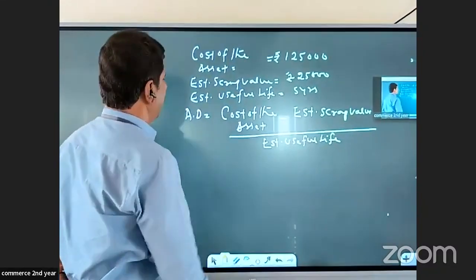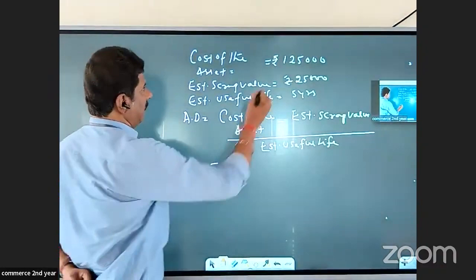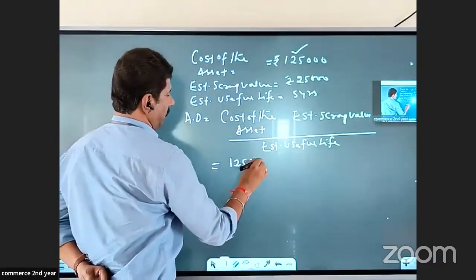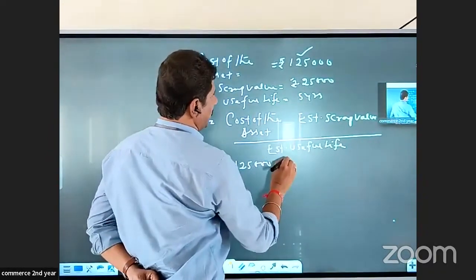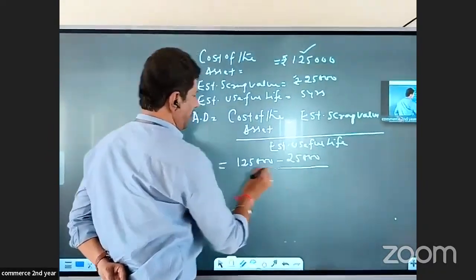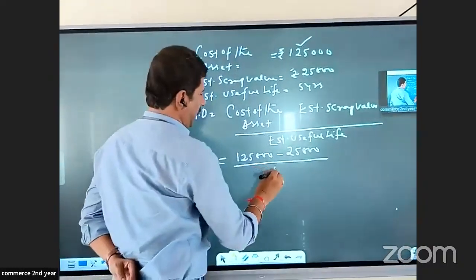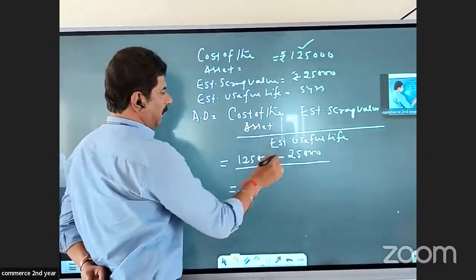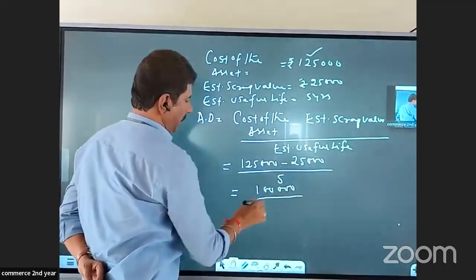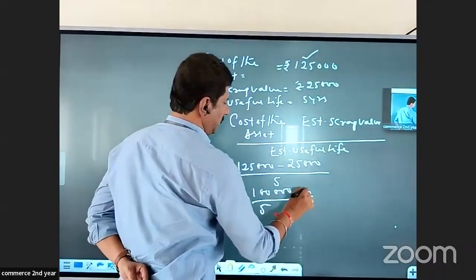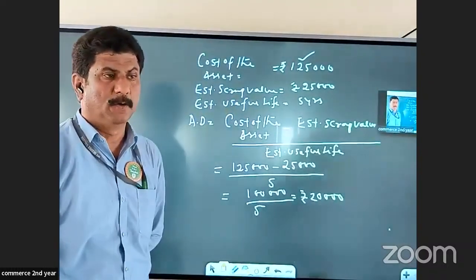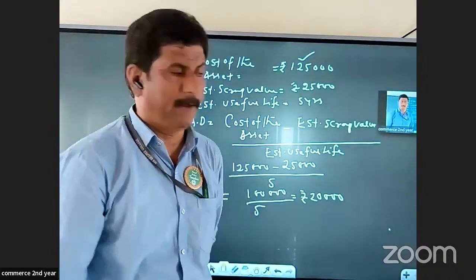If you substitute it, what is the cost of the asset we have taken? 1,25,000 minus estimated scrap value, how much? 25,000. Whole divided by 5. So 1,25,000 minus 25,000 is 1 lakh. Whole divided by 5, it is rupees 20,000. So annual depreciation is rupees 20,000.